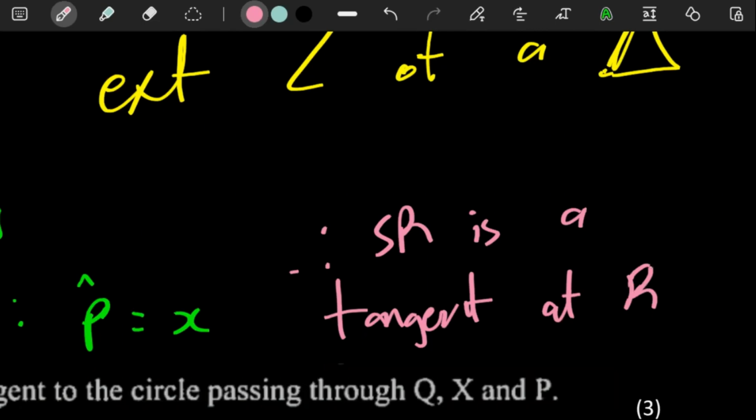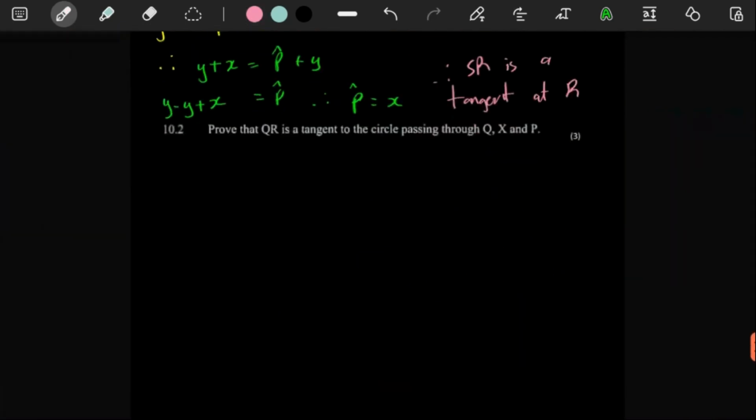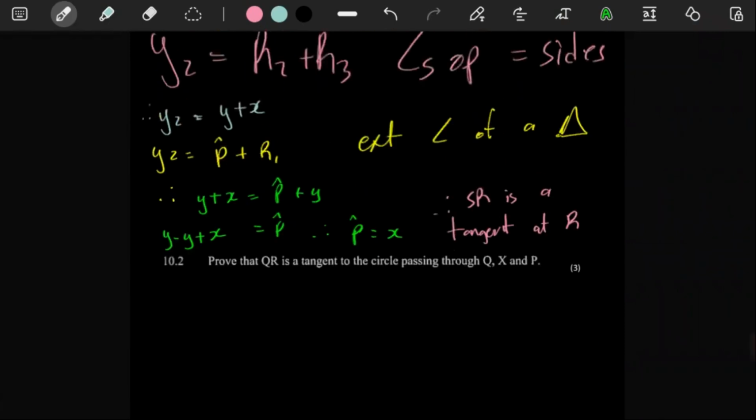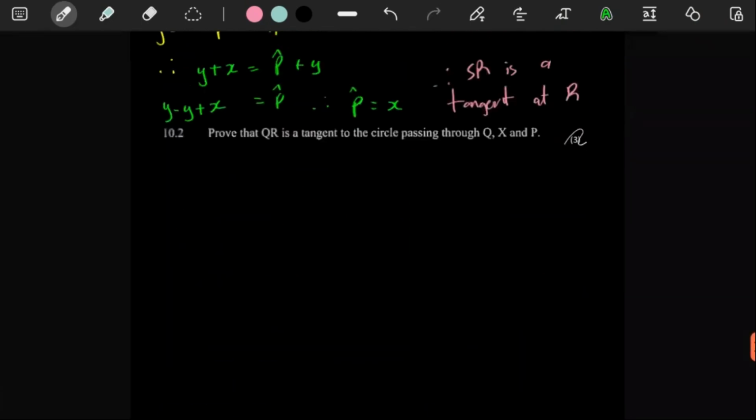It's just proving that a line is a tangent in our circle, because they have not told us it's a tangent in the description. So here they say we should prove that QR is a tangent to the circle passing through QXP. Where is QXP? We should prove that QR is a tangent passing through these points. Well, this one is easier. I don't even know why it's 3 marks.